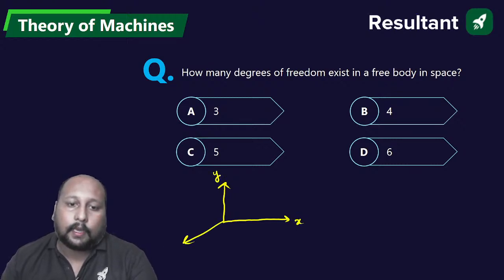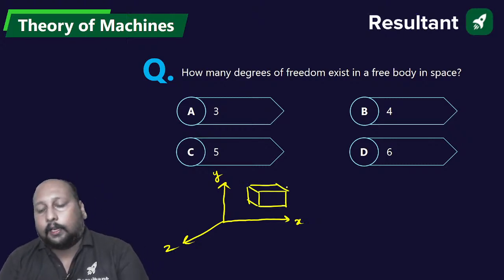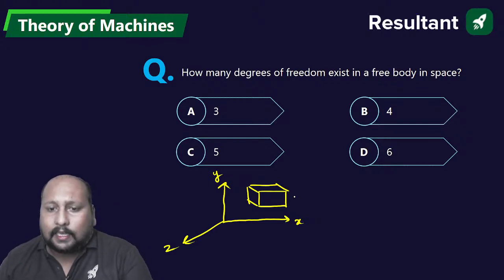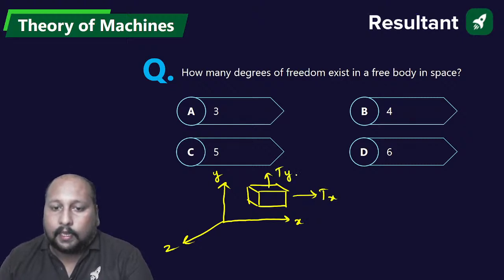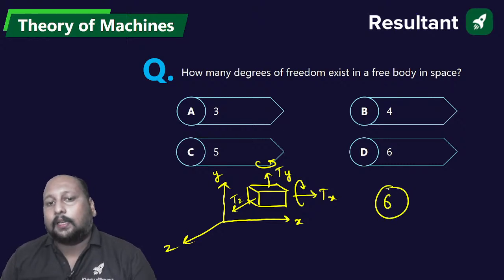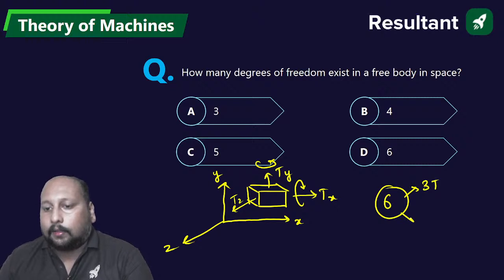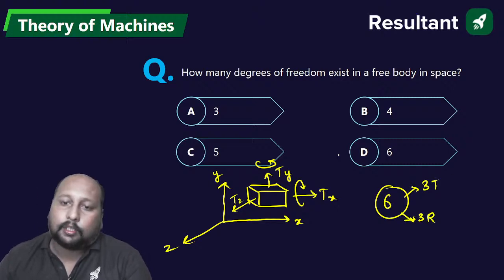X, Y and Z. If you're having a body kept in a 3D space, then how many degrees of freedom? If you are having no restriction or constraint, the body is able to translate along X, translate along Y, translate along Z, rotate about X, rotate about Y and rotate about Z. So we are having 6 degrees of freedom, that is 3 translatory and 3 rotational. So option D is the correct answer.